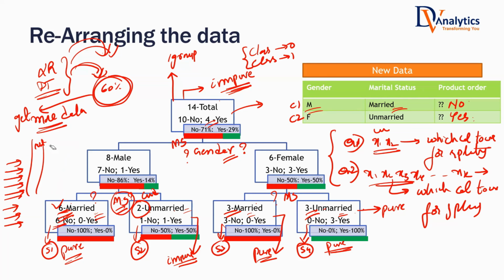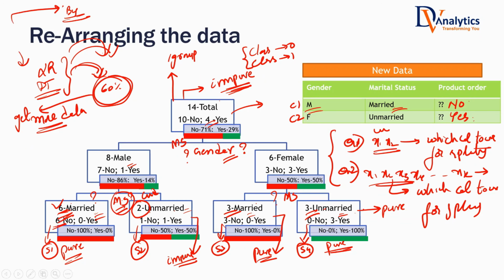Now, who will tell us which are the impactful columns? Is it the machine learning model, or is it the domain knowledge that will tell us, when you are collecting the data, which column to collect? Which column may have impact on the target? Who will tell us? Domain knowledge. You have to study very carefully what kind of features may impact my target. If you're saying a customer will buy or not buy, are you very sure that it will depend only on marital status and gender? Or do you think customer buying or not buying doesn't only depend on these two factors? It depends on age, it depends on spending patterns, it depends on income. If you think there are several other variables that have the impact, then make sure that your data has all those columns.